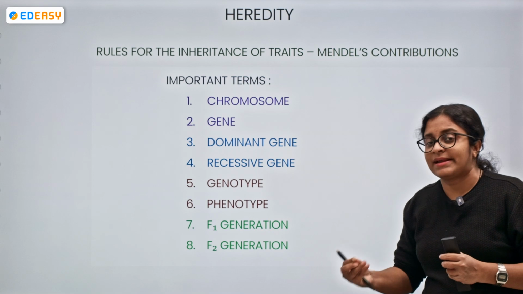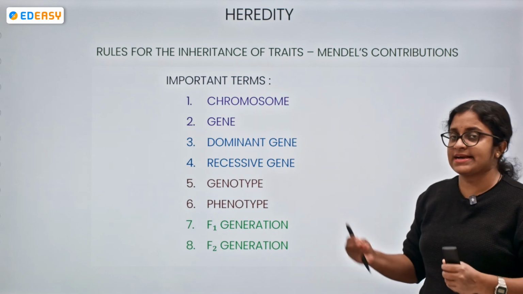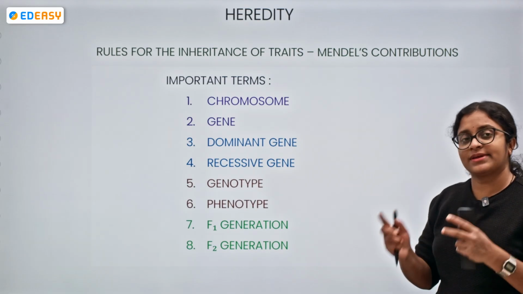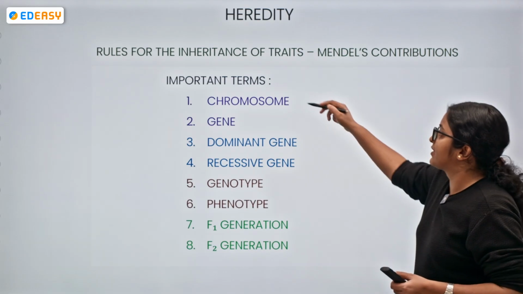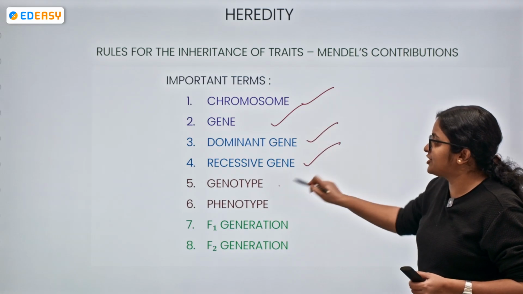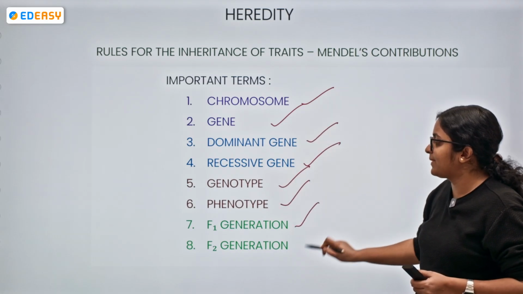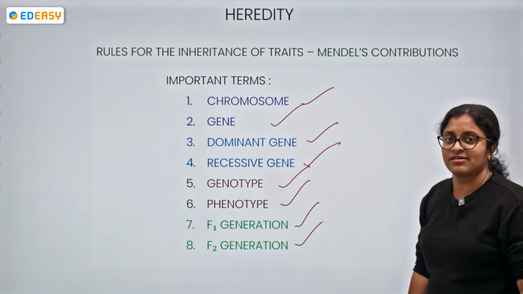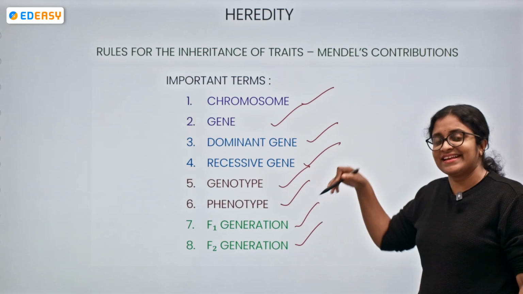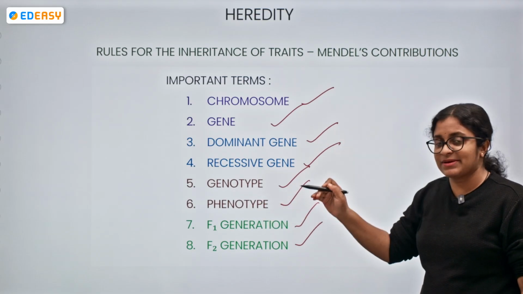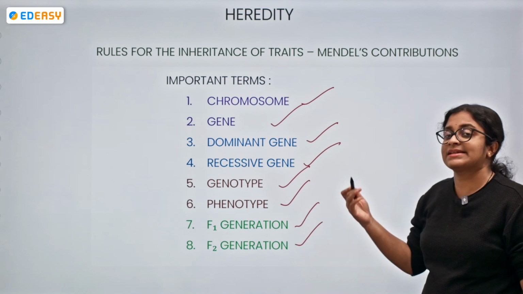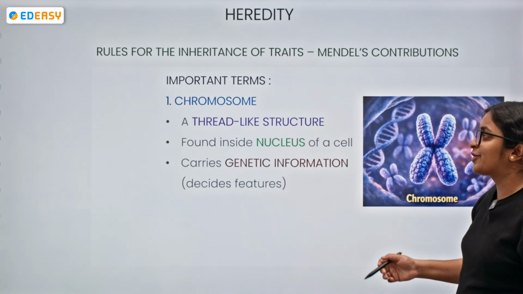Before moving to Mendel's contribution, let's try to understand some important terms. You can try to make a note of it. We have the chromosome, gene, dominant gene, recessive gene, genotype, phenotype, F1 generation, F2 generation. I will tell you what these terms represent, and later on we shall go with Mendel's experiment and understand what these terms exactly mean. Let's start with chromosome.